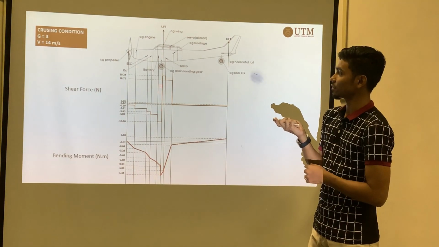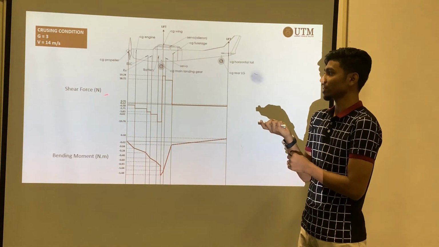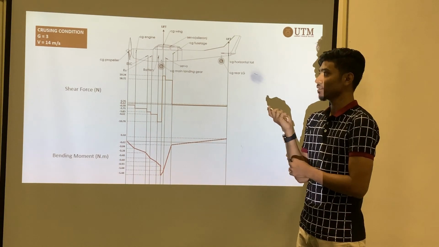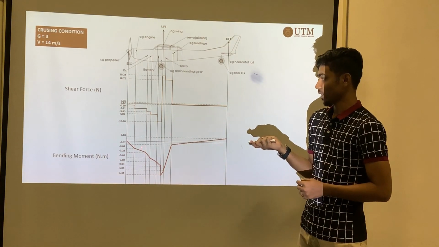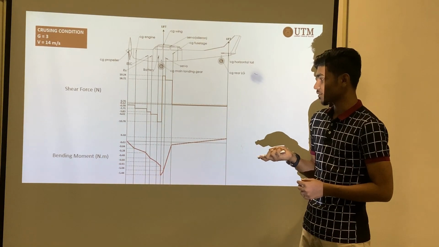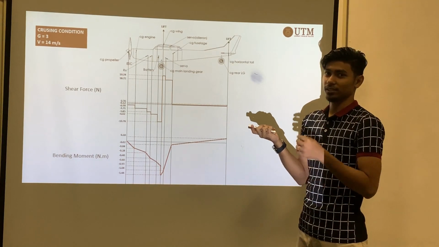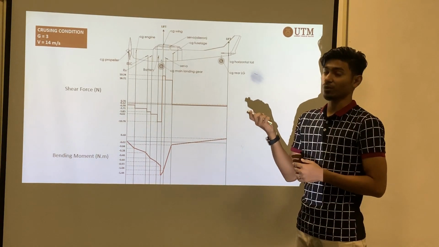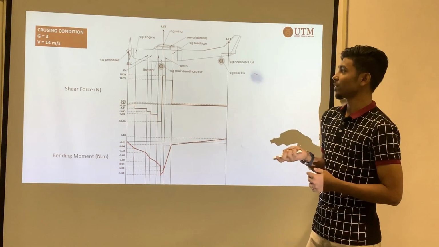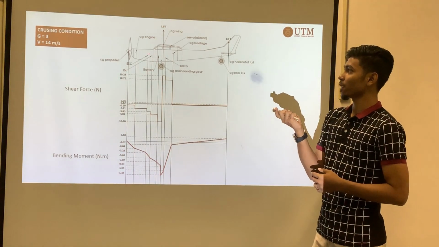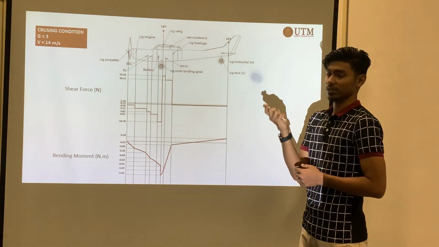Next is 3G with the same condition as previous. There is a change in the shear force, which is 19 Newton, and the bending moment is about negative 1.4. It is increased compared to the earlier gravity because of the different force acting on the lift.